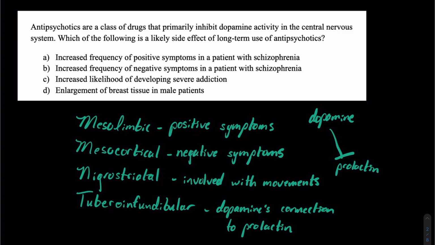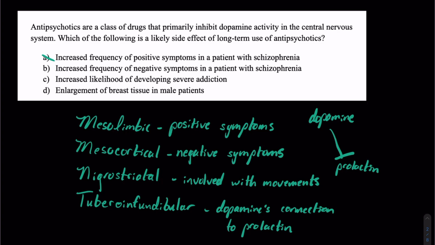So this question is asking us, which of the following is the most likely side effect, okay? So A, increased frequency of positive symptoms. That's actually the opposite of what's going to happen, because if we're inhibiting dopamine, we're inhibiting that mesolimbic pathway. We're going to see likely a decrease in those positive symptoms. Now, B, increased frequency of negative symptoms.